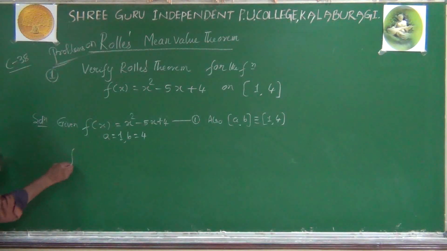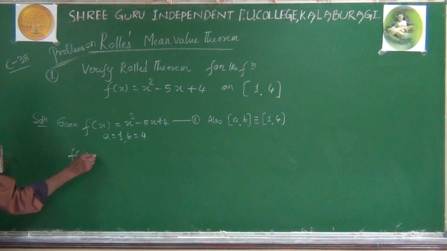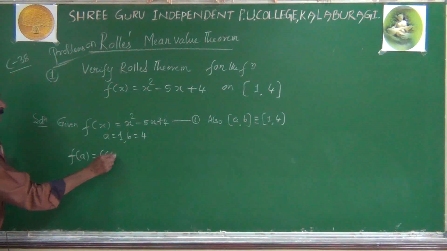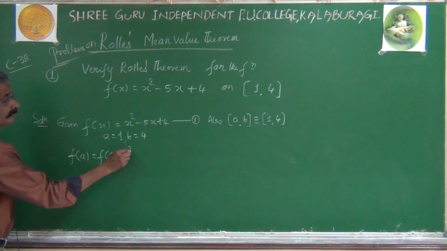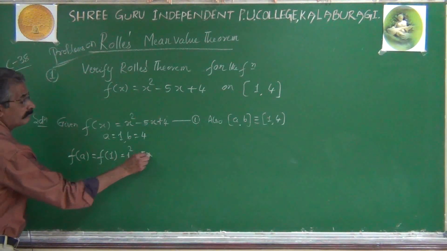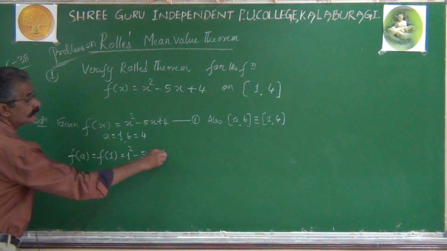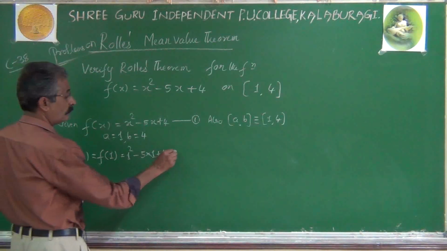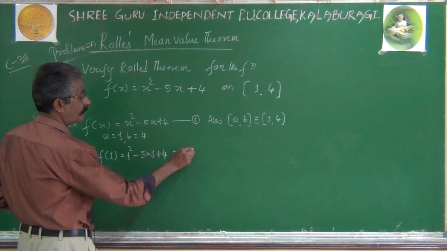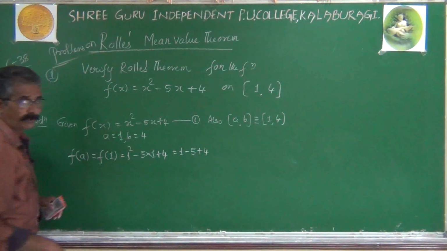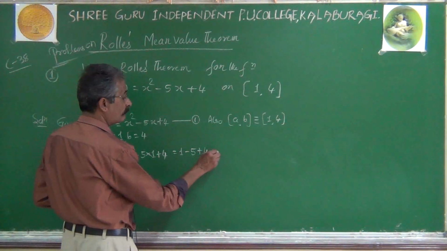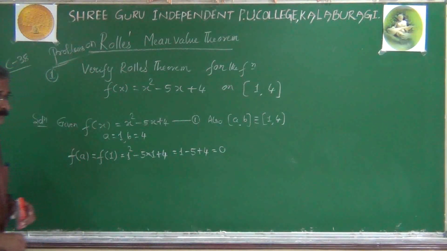Now f of a means f of 1, which is 1 square minus 5 into 1 plus 4. That is 1 minus 5 plus 4, which is 5 minus 5, 0.